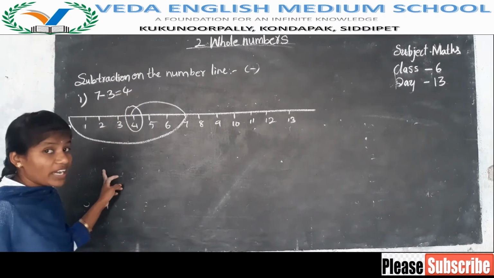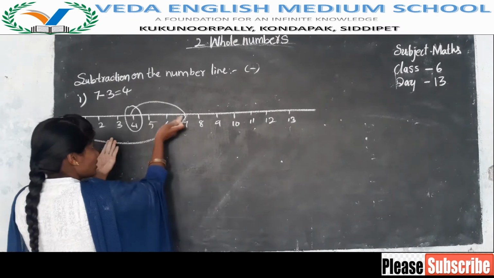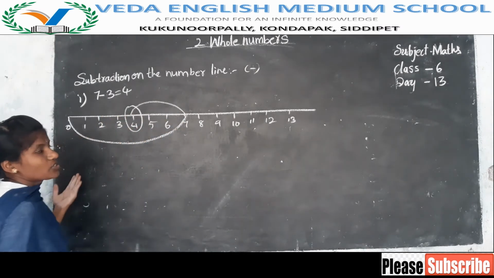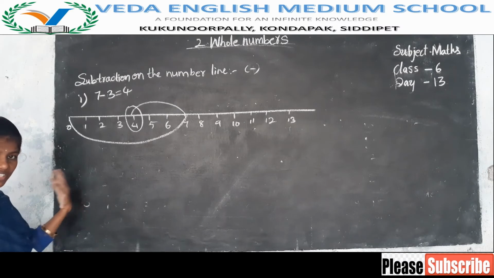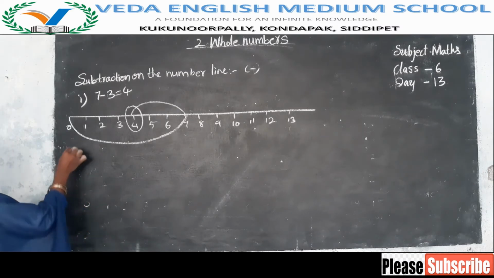See, while we were doing addition, we moved to the right side. Now it is subtraction, so we come to the left side. So for subtraction, we are moving to the left side on the number line. For addition, we are moving to the right side on the number line. Next, one more.